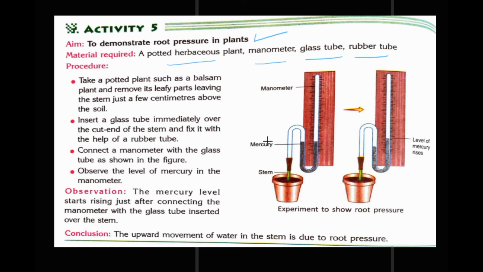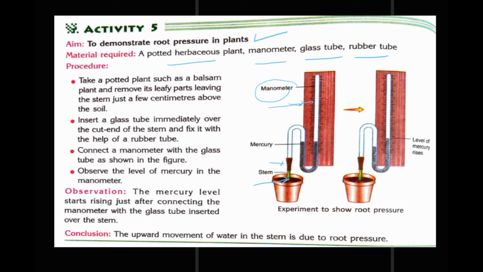Take the potted plant such as balsam plant, remove its leafy parts, leaving the stem just a few centimeters above the soil. Insert the glass tube immediately over the cut end of the stem and fix it with the help of a rubber tube. This is rubber tube. Now connect the manometer, it is shown here, with the glass tube as shown in the figure.